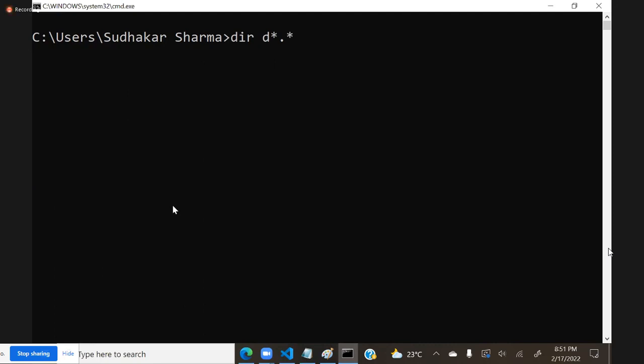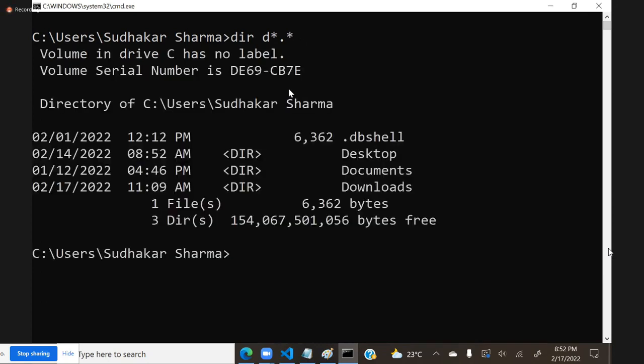What is the meaning of this asterisk? This asterisk is a meta character. It indicates that after D, there can be any number of characters and any character with any extension. Then it will get those files.